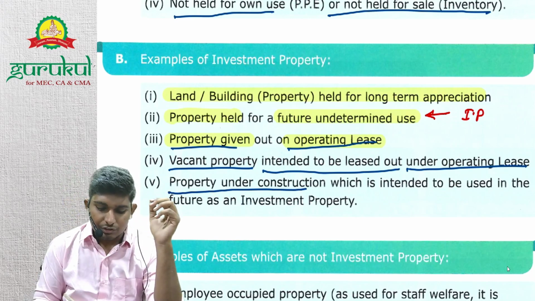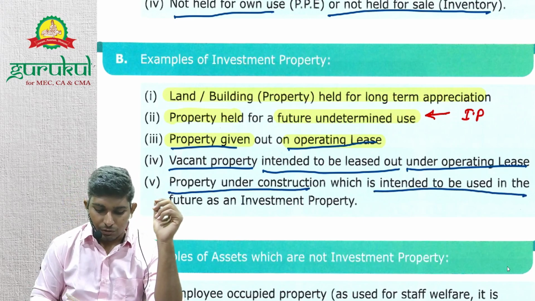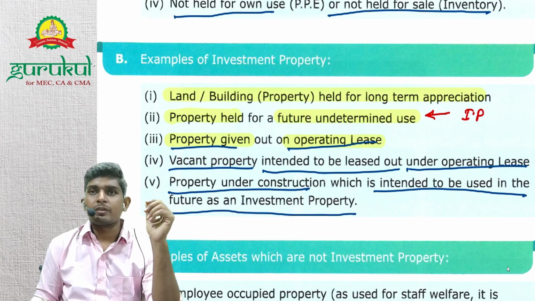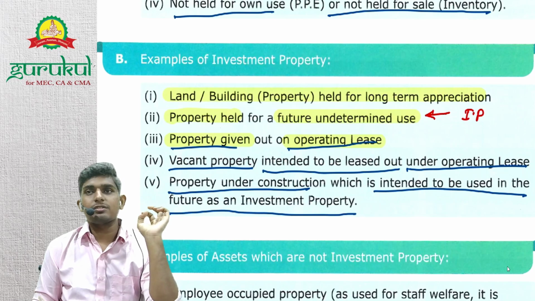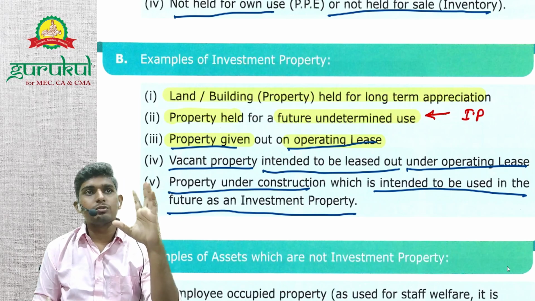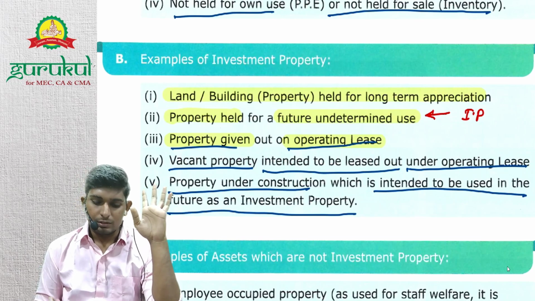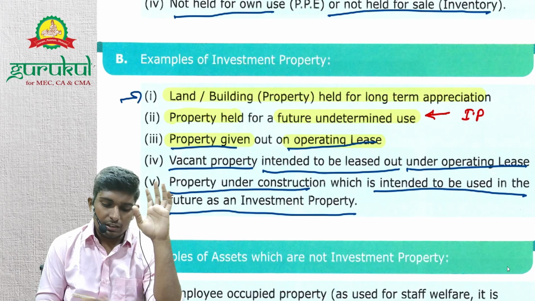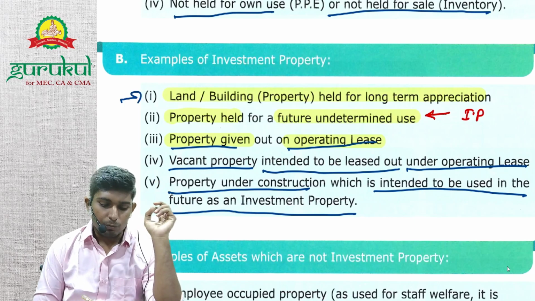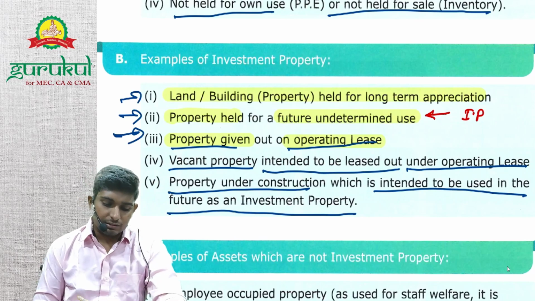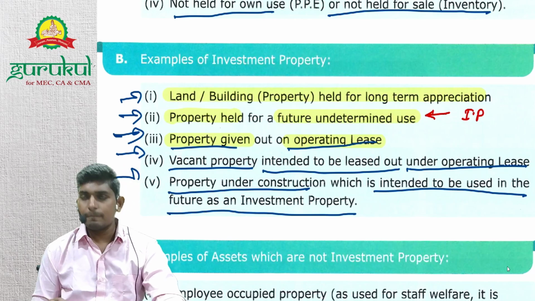Next, property under construction which is intended to be used in future as investment property. So even if the property is under construction, but you have decided that you will use it in future for investment purpose, then it's an investment property. So either land or building held for appreciation, or property for future undetermined use, or property given out on operating lease, vacant property, and property under construction. Right.